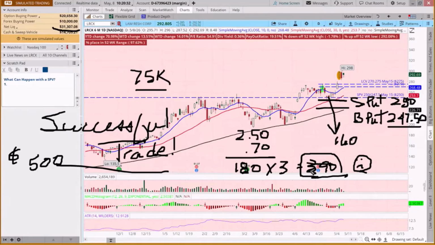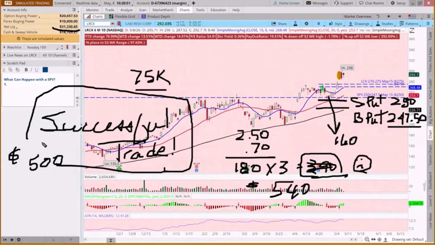Okay, so let's correct that number. 180 times 3, and I'm not going to trust my 540. So did we blow up our account? No. And why am I saying that this is still a successful trade? Because we followed our rules. We followed our position sizing rules. And we also knew what to do when bad news struck. Okay, so yes, Ginger Bear, thanks for correcting me, and it's okay.